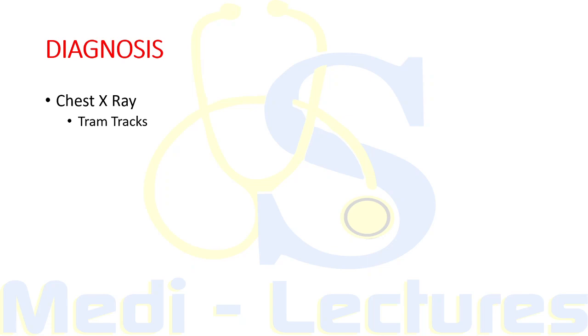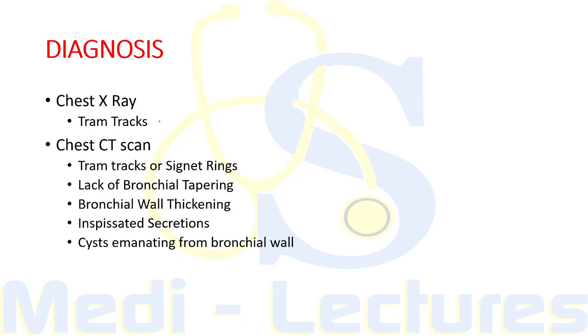So in radiography, we first go for chest X-ray, in which there is characteristic presence of tram track appearance. The image is on the next slide. And when we go for HRCT thorax, which is the investigation of choice for bronchiectasis, we can see various features like presence of tram track appearance, signet ring appearance.